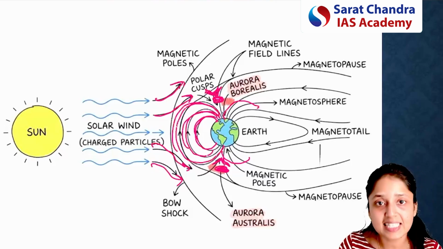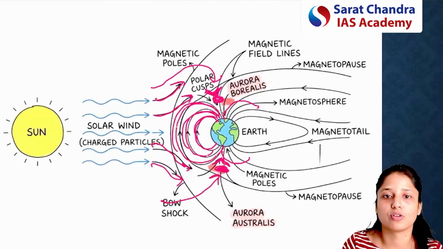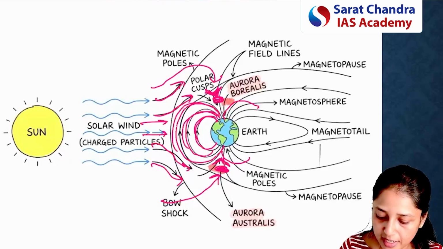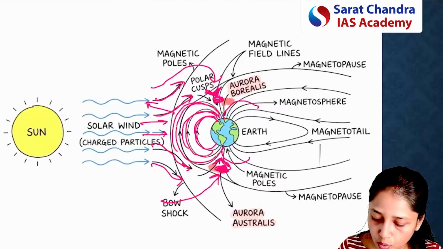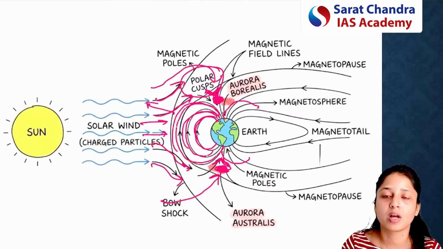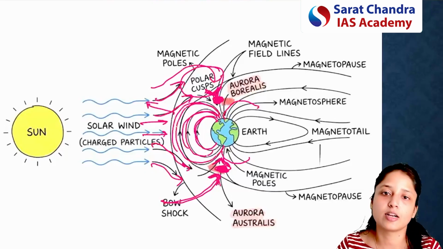Through this gap, these charged particles can enter the Earth's atmosphere. From other places they cannot enter, because the magnetic field will reflect or deviate them. But through the poles, since there is a small gap, which we call the polar cusp, these solar particles can enter the Earth's atmosphere.